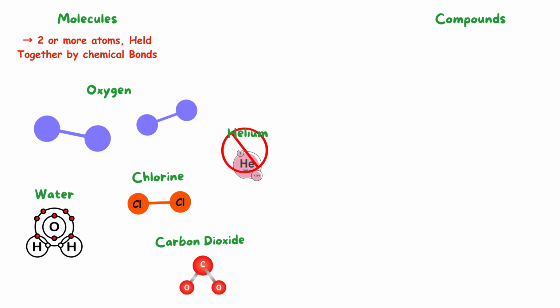Molecules can also consist of different elements. A common example is a water molecule, which contains one atom of oxygen chemically bonded to two atoms of hydrogen. This combination of different elements bonded together makes it a more complex molecule. Other examples of molecules include nitrogen molecules, chlorine molecules, and carbon dioxide molecules. However, something like helium, which exists as individual atoms that are not bonded to anything else, does not qualify as a molecule because molecules must consist of at least two atoms bonded together in some way.